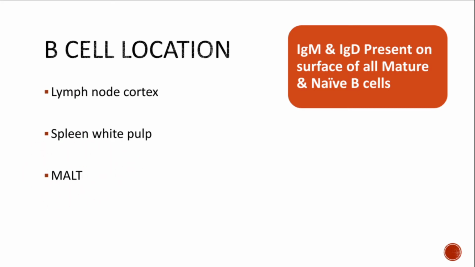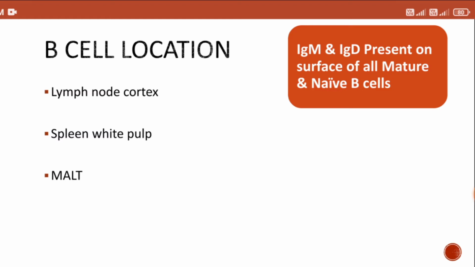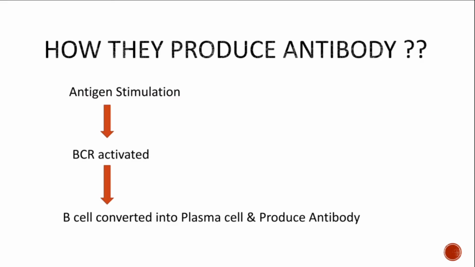The full name of MALT is mucosa associated lymphoid tissue. This MALT is present in the GIT, particularly it is seen in the gastrointestinal tract mucosa, right? Now usually over all naive or mature B lymphocytes, we have IgM and IgD type of antibodies that are present naturally. Alright.